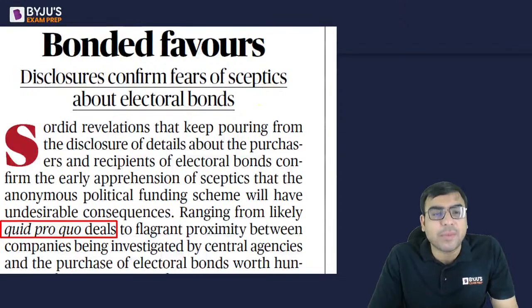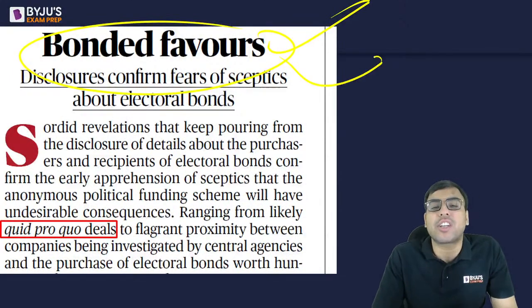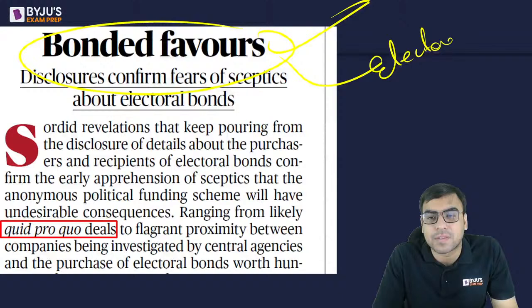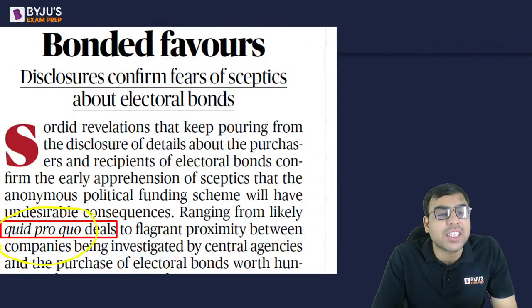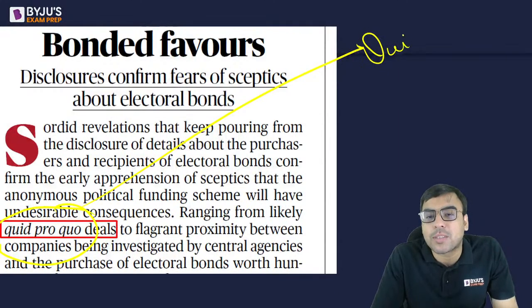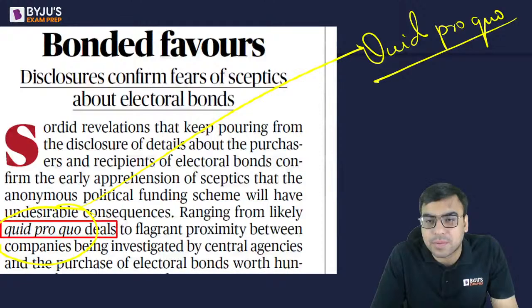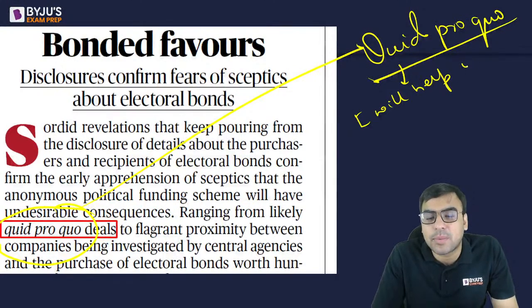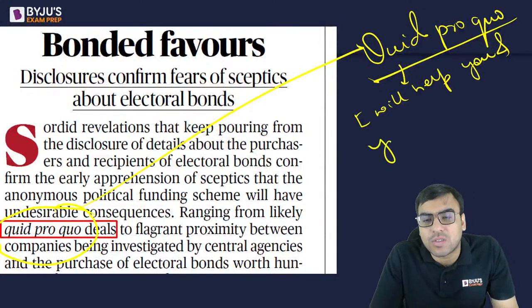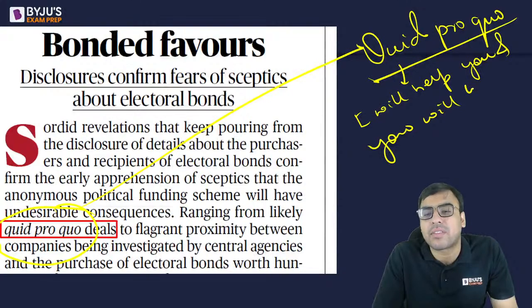Okay, then on the side there is an article, Bonded Favors. So this is actually talking about electoral bonds and favor. This was quite in the news because the term quid pro quo has been coming in the news again and again. So I'll explain this English term. Quid pro quo means I will help you, and you will help me in future, right.